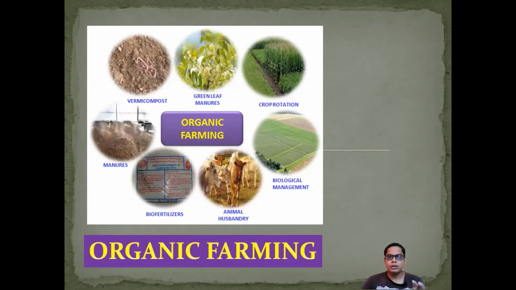Biological management is also done over there. Crop rotation, that means rotation of crops in an agriculture calendar, is maintained. Green leaf manures can also be used, and vermicompost, that means earthworms are cultivated.